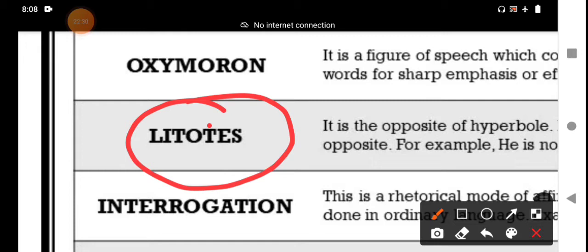That means we should understand litotes through the definition, the introduction or explanation, and then go to the examples and phrases. Litotes is a figure of speech. It is a Greek origin word meaning simple or plain. It is a form of verbal irony.